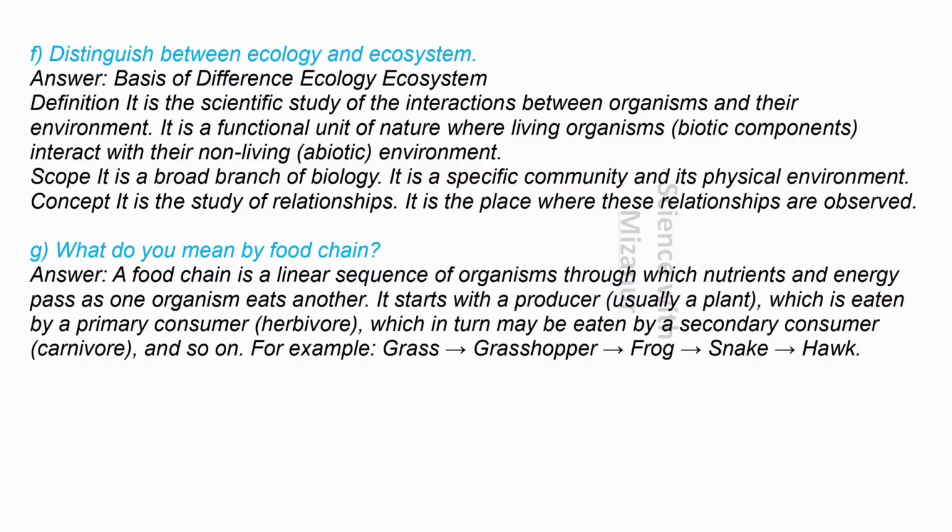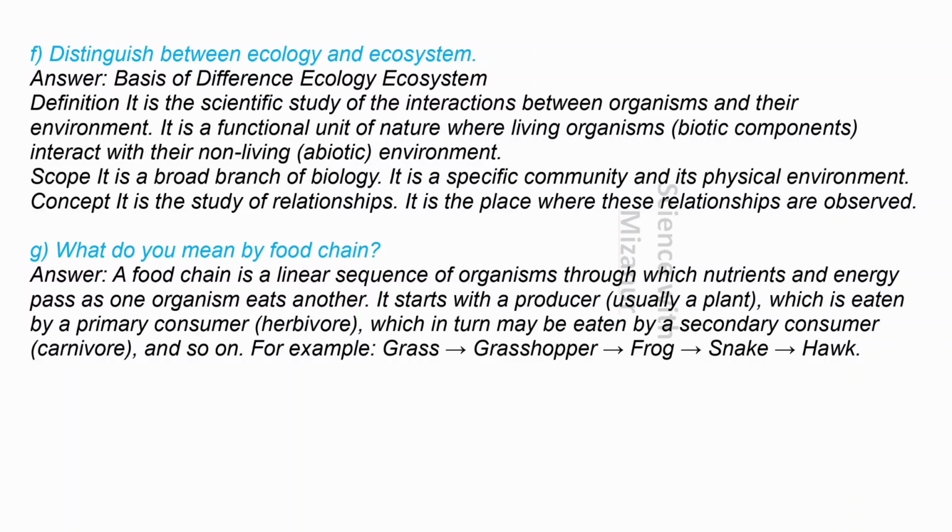F. Distinguish between ecology and ecosystem. Answer, basis of difference. Definition: Ecology is the scientific study of the interactions between organisms and their environment. An ecosystem is a functional unit of nature where living organisms, biotic components, interact with their non-living, abiotic environment. Scope: Ecology is a broad branch of biology. An ecosystem is a specific community and its physical environment. Concept: Ecology is the study of relationships. An ecosystem is the place where these relationships are observed.